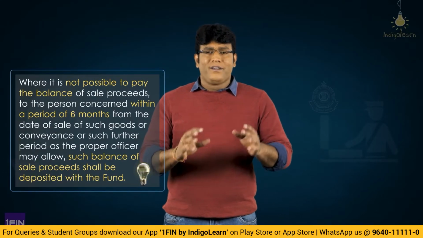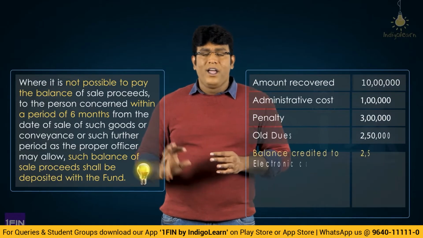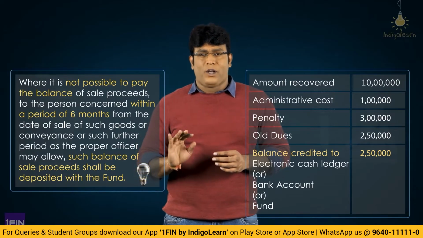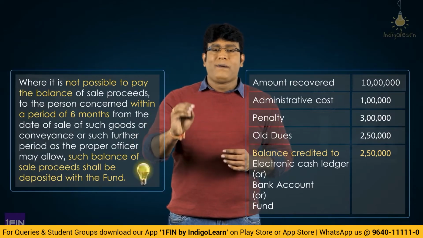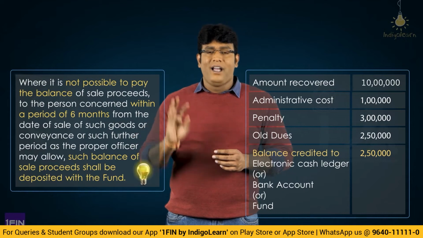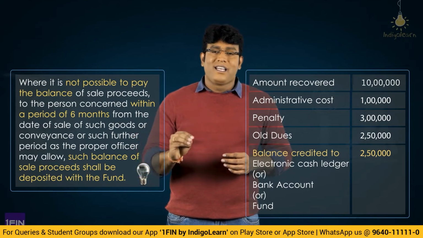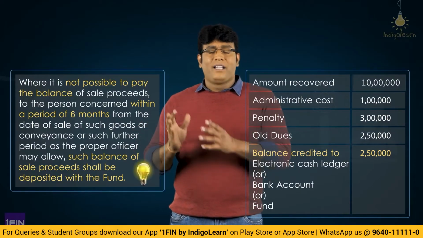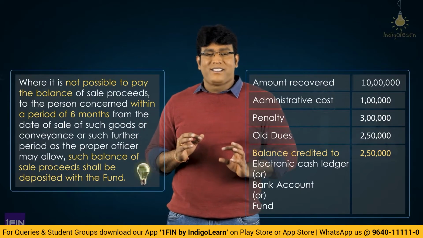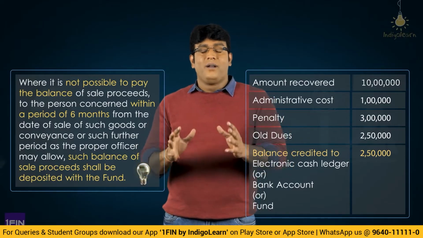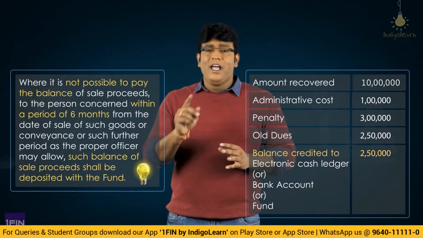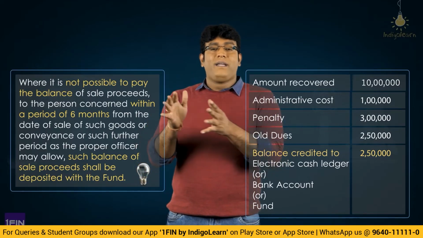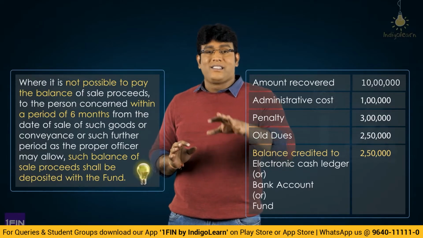So for example, if the goods are sold and 10 lakhs is recovered, first out of that 10 lakhs, assume 1 lakh is the administrative cost of recovery process, that is kept aside. And there is some penalty due of 3 lakhs, that is kept aside. Balance is 6 lakhs. Out of that 6 lakhs, there is some old dues of 2.5 lakhs, that is also adjusted. And the balance left is 3.5 lakhs. That 3.5 lakhs shall be credited to the electronic cash ledger if the person is a registered person. And if person is not a registered person, it will be credited to the bank account of the concerned person.